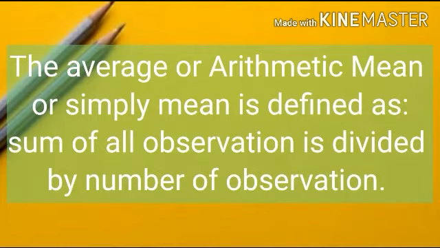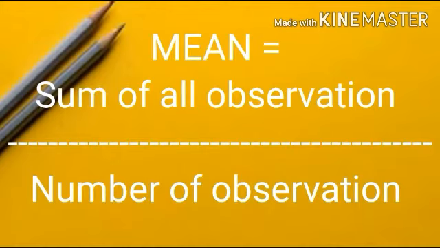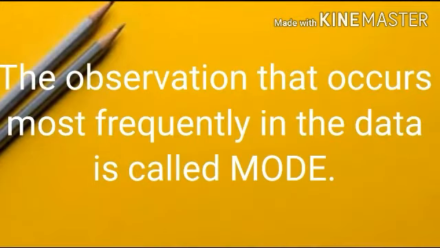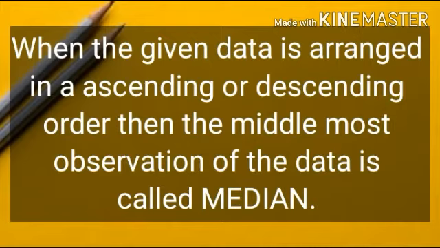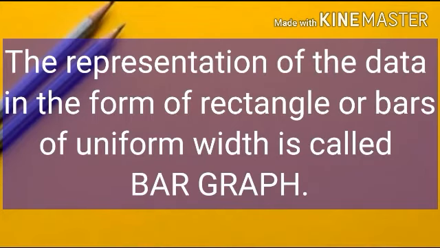The average or arithmetic mean or simply mean is defined as sum of all observation divided by number of observation. Mean is equal to sum of all observation upon number of observation. The observation that occurs most frequently in the data is called mode. When the given data is arranged in ascending or descending order, then the middlemost observation of the data is called median. The representation of the data in the form of rectangle or bars of uniform width is called bar graph.